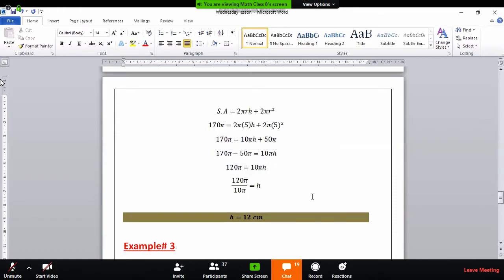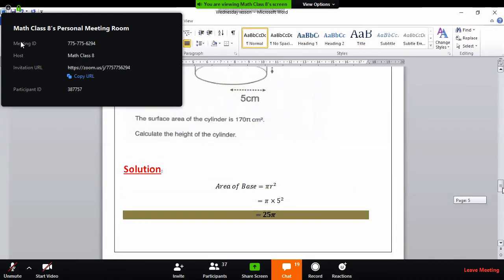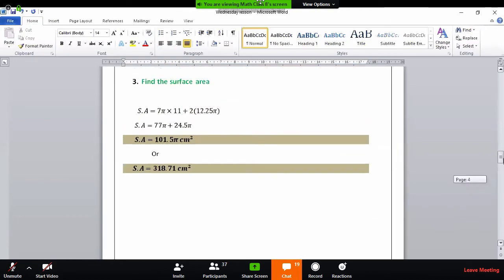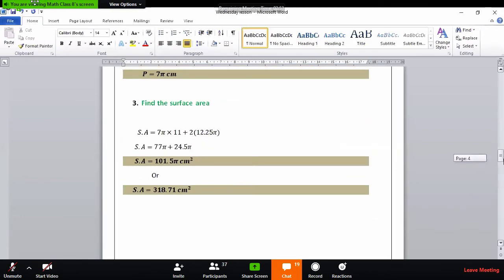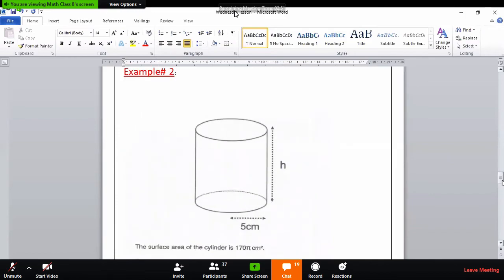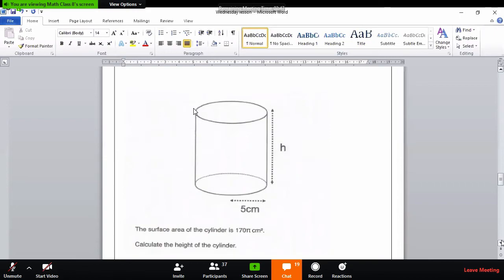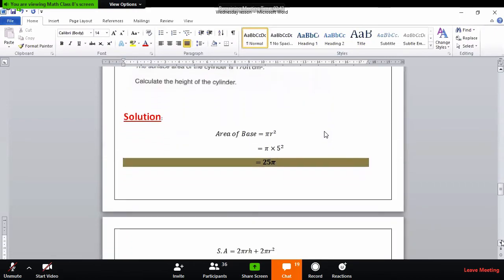Yes, miss. Sir Ali, actually, I want to add something. Okay, just move on to the previous page, the one in which you calculated the volume. No, the same example, the volume. I just want to see the solution of example number 2. Solution of volume. But it's okay.